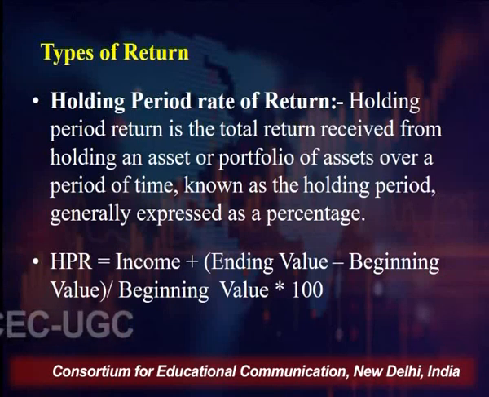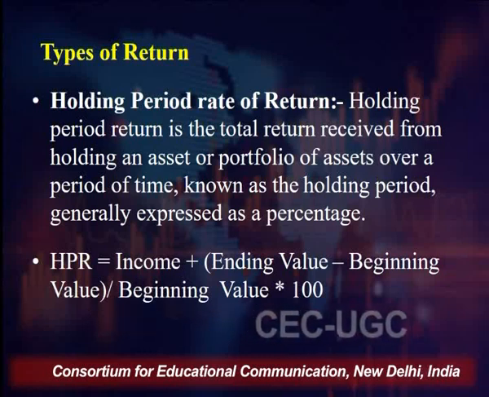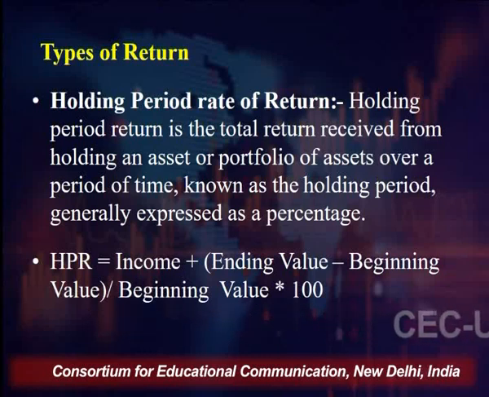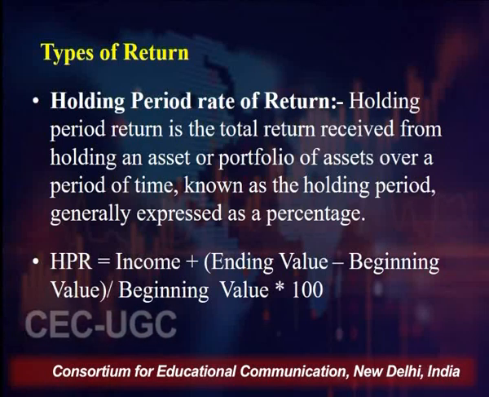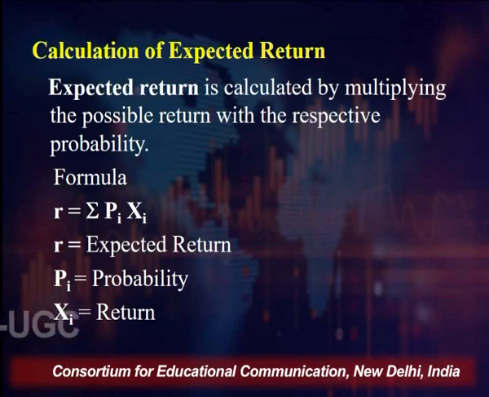If you want to calculate it in terms of percentage, you divide it by the beginning value, the purchase cost, into 100, then you will find out what is the return that the asset has given to you. So if I talk of expected return, which I referred to earlier, expected return is calculated by multiplying the possible return with the respective probability, right?